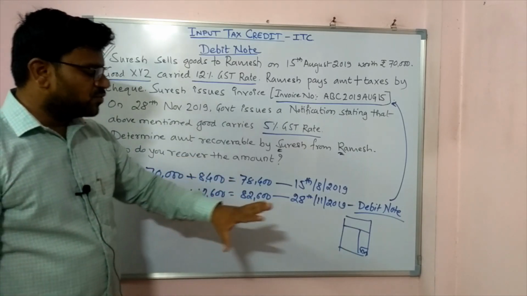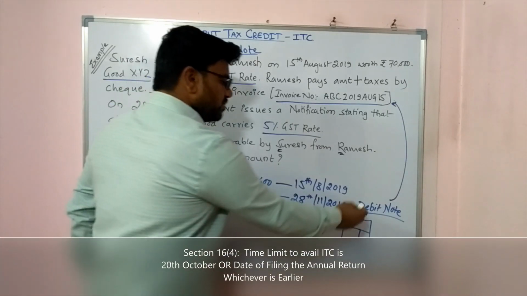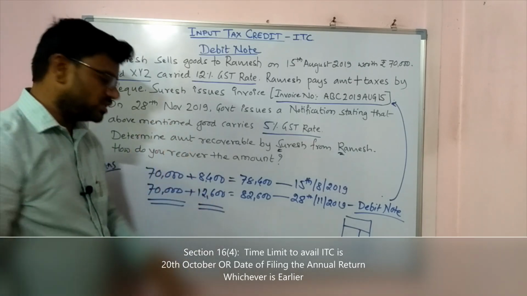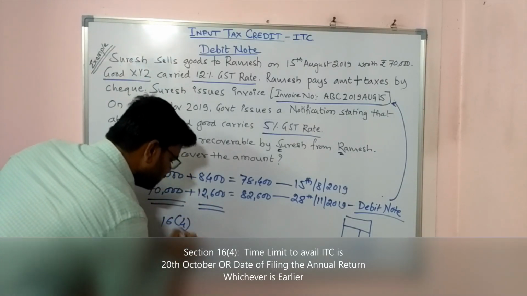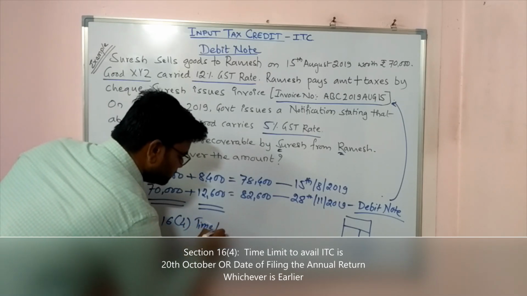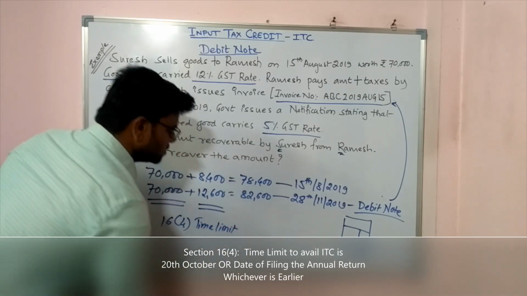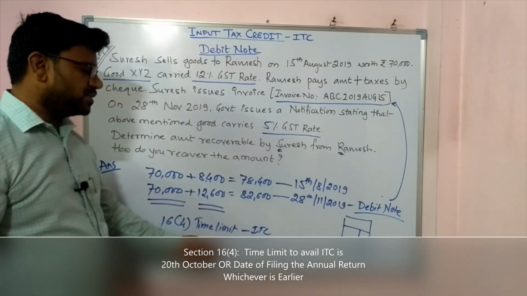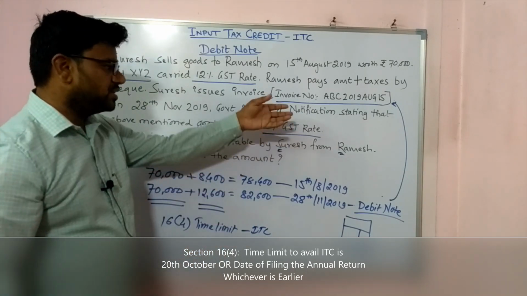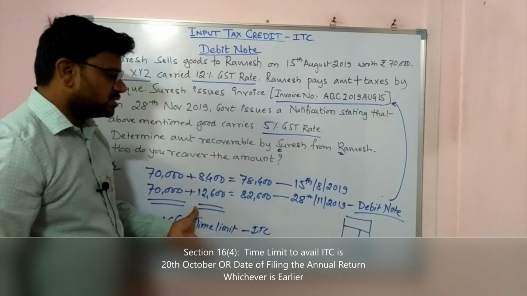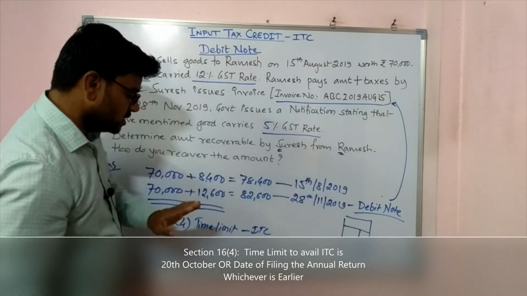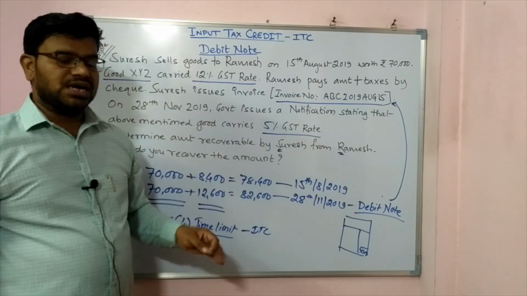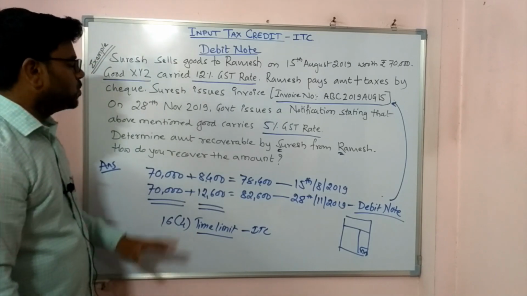Now, speaking about the validity of a debit note, the validity of the debit note is based on this invoice date. Section 16 subsection 4 speaks about the time limit of using a credit, the time limit to claim ITC. This speaks about the date in the invoices. If you are issuing a debit note, it is only against such invoices, and therefore the time limit will be the same as you are using for the invoices. Hope this is all understood.